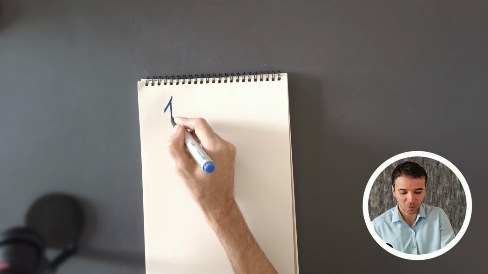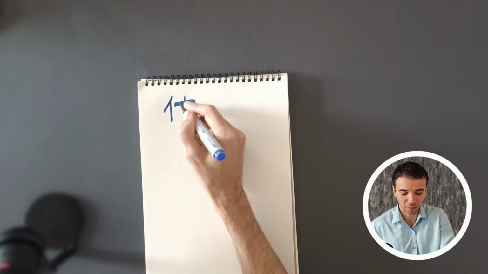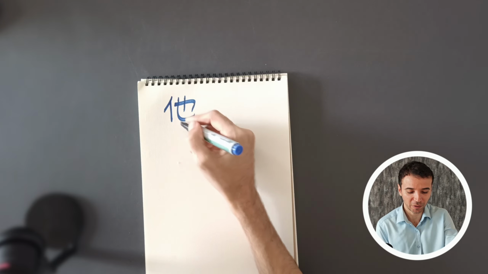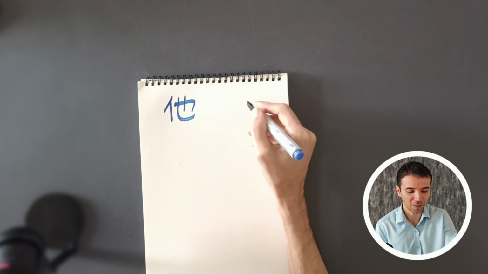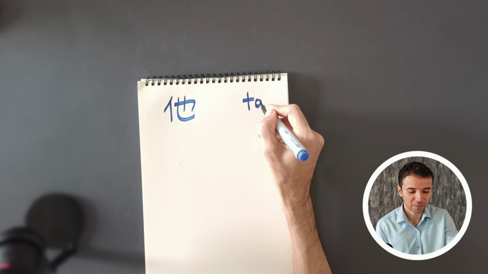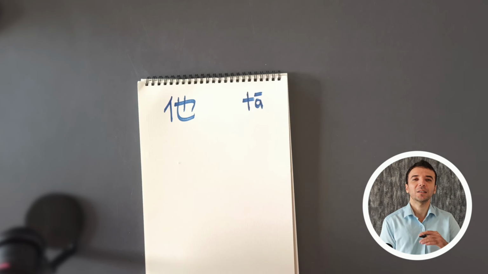Very well, it's quite easy. We studied this one, we said this one is ye, but together it becomes ta. Ta means he or she.